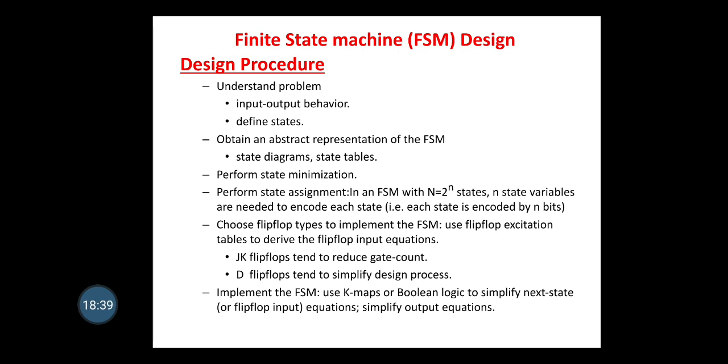So in a finite state machine with 2^n states, n state variables are needed to encode each state. So choose flip-flop types to implement the finite state machines using flip-flop excitation table, to derive the flip-flop input equations. Implement the finite state machines, use K-map or Boolean logic to simplify the next state equations, simplify output equations. So this is all about design.